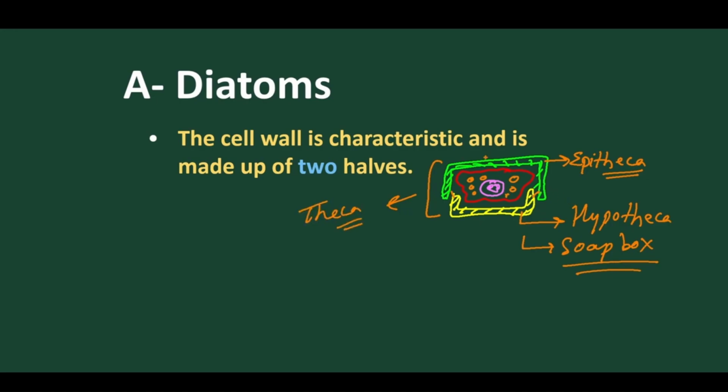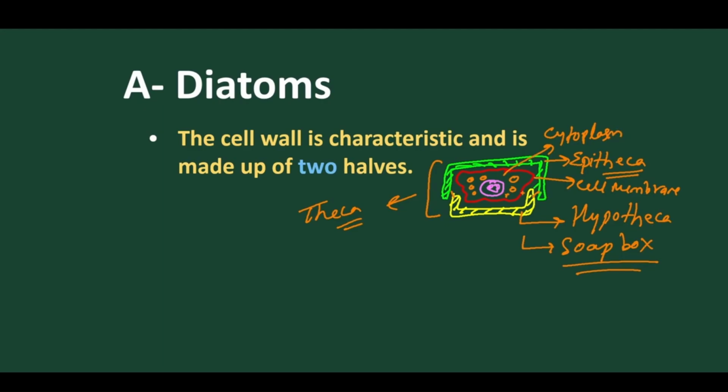As we all know, in diatoms we find a modified cell wall, where this covering of cell wall impregnated with silica is called theca, and this theca is of two types. One is the upper covering, called epitheca, which covers the lower one, called hypotheca, which looks like a soap box arrangement, and within that we find the cell membrane present. Inside we find the cytoplasm, and also within it the cell organelles are present. So this is the basic structure.